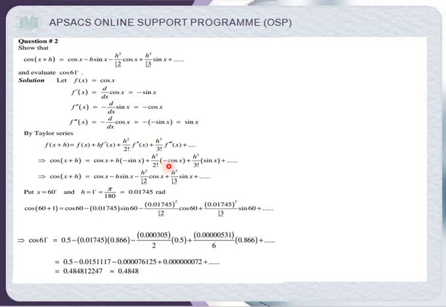Now minus sin x, 2 factorial is same. This is same. So we have proved this thing is equal to this. We have proved it. Okay.